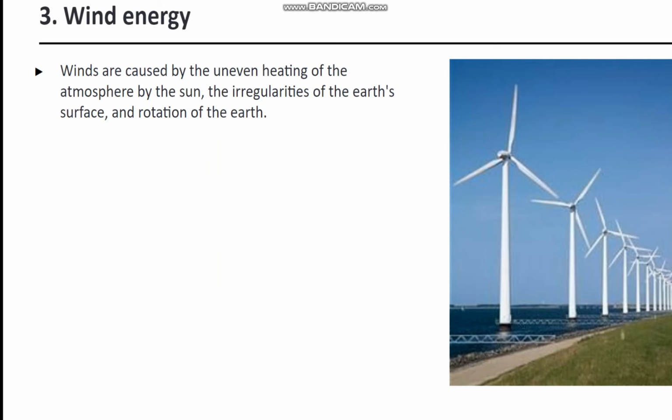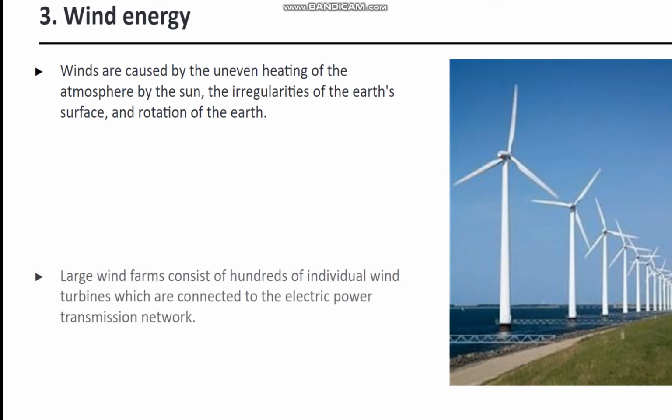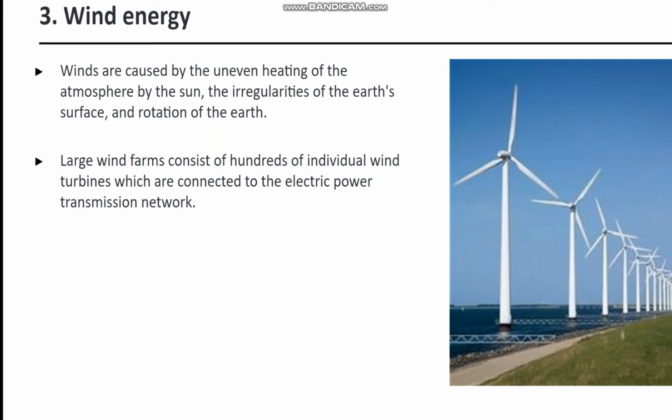Next is wind energy. Winds are caused by uneven heating of atmosphere by sun, the irregularities of earth's surface and rotation of earth. Large wind farms consist of hundreds of individual wind turbines which are connected to the electric power transmission network.